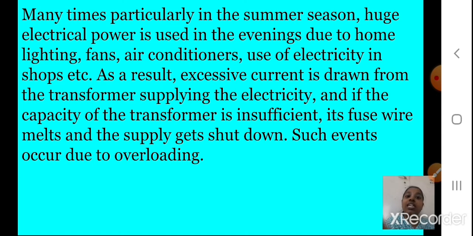Such events occur due to overloading. As I told you, if there is overloading, the transformer capacity is less. In our buildings also it happens: sometimes the electricity shuts down because of the greater load. The fuse wire melts and the supply gets shut down. I hope you understood this.